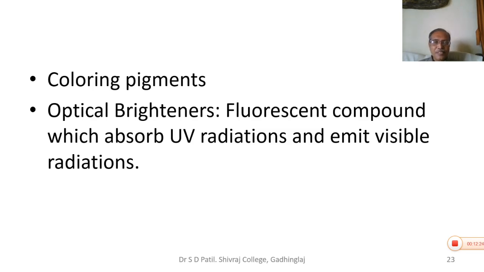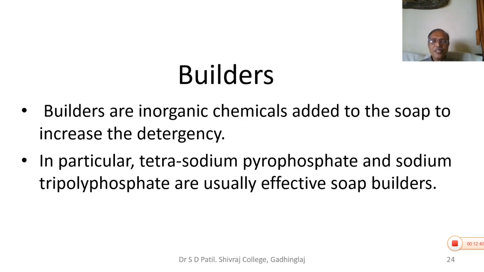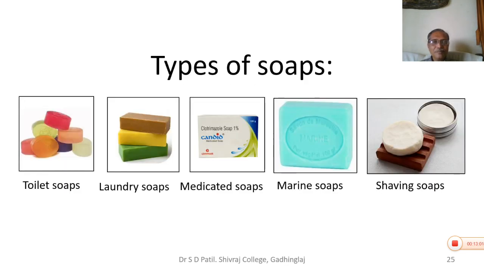There are coloring pigments. These are used to attract the customer. There are optical brighteners. Optical brighteners are fluorescent compounds which absorb ultraviolet radiations and emit visible radiations, and therefore the soap becomes bright. There are builders. Builders are inorganic chemicals added to the soap to increase the detergency. Detergency is the cleansing action. So in this way the builders improve the cleansing action, and therefore these are important. In particular, tetrasodium pyrophosphate and sodium tripolyphosphate are commonly effective soap builders.